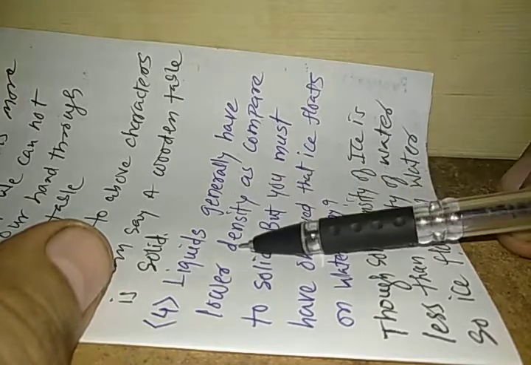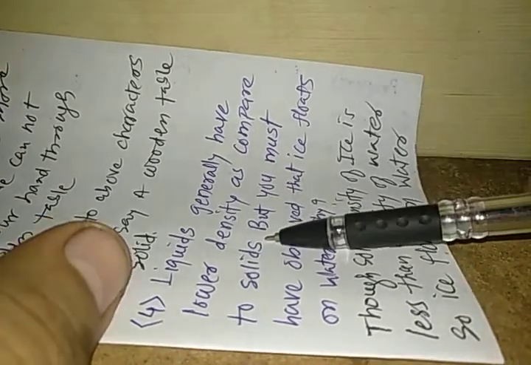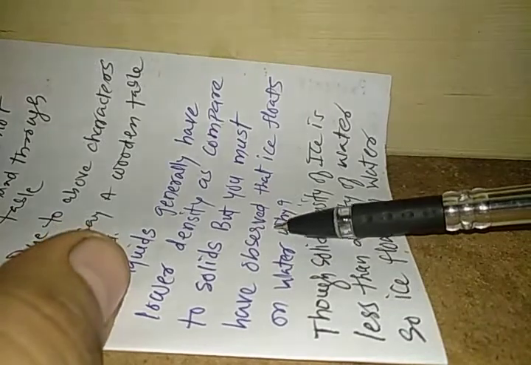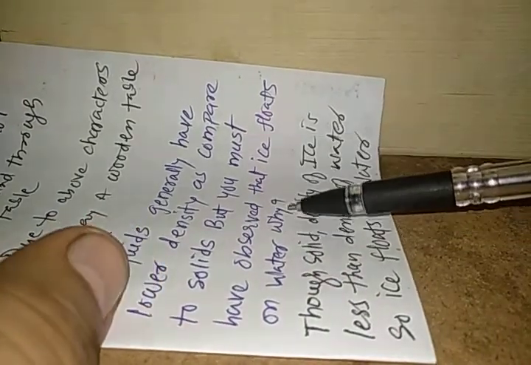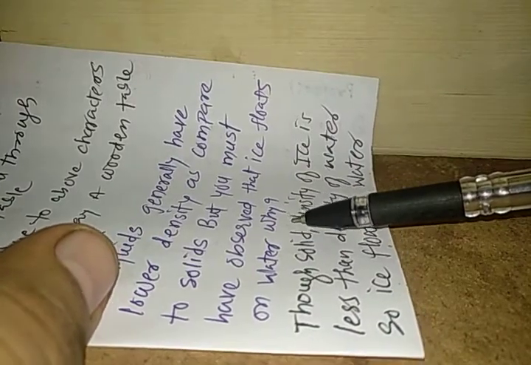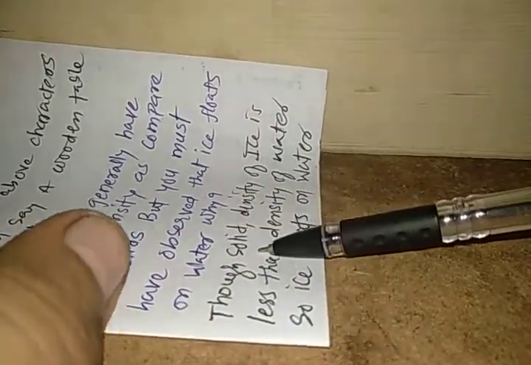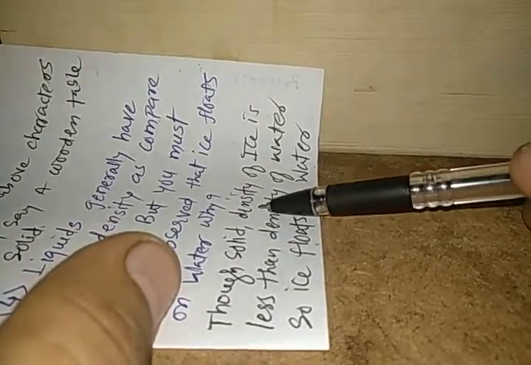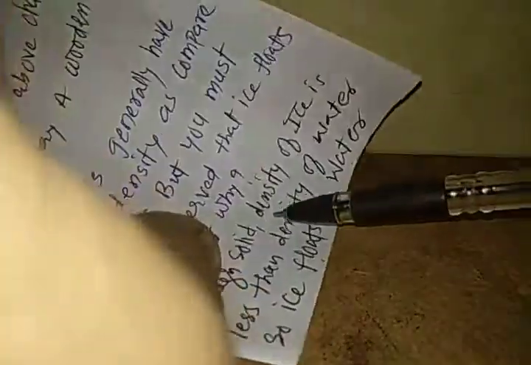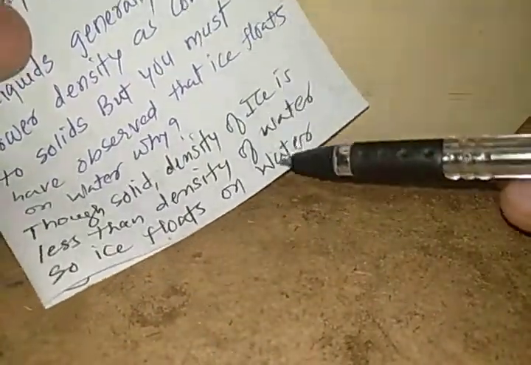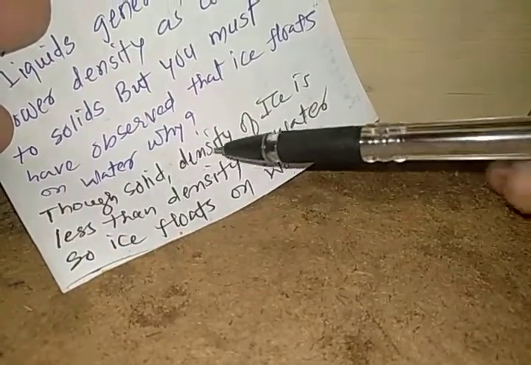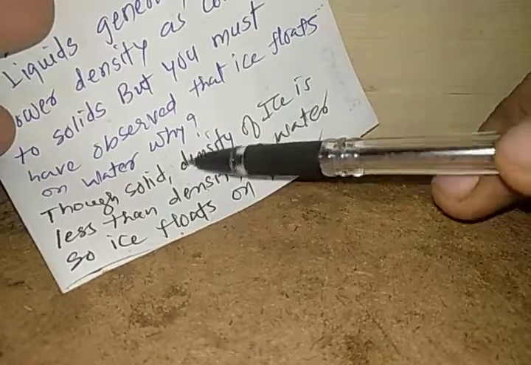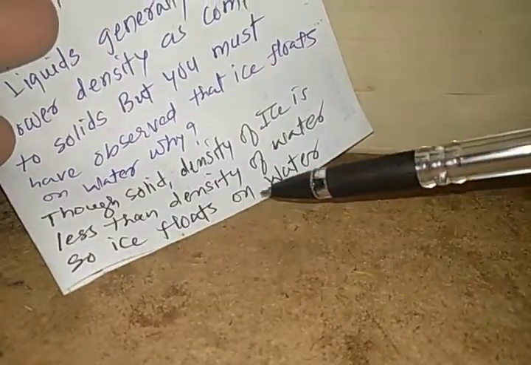Liquids generally have lower density as compared to solids. But you must have observed that ice floats on water. What is the reason? Why does ice float on water? Ice is a solid, but still, though it is a solid, the density of ice is less than the density of water. And as the density of ice is less than the density of water, ice floats on water.